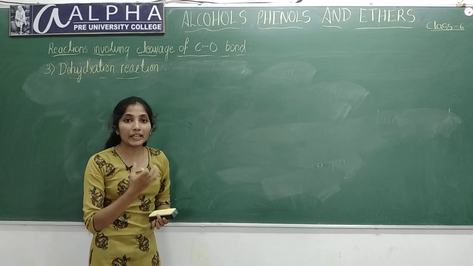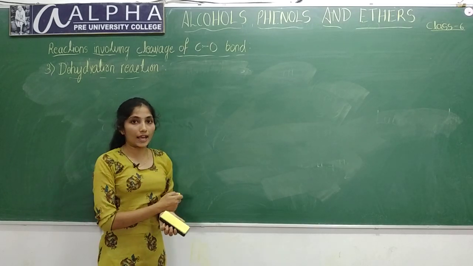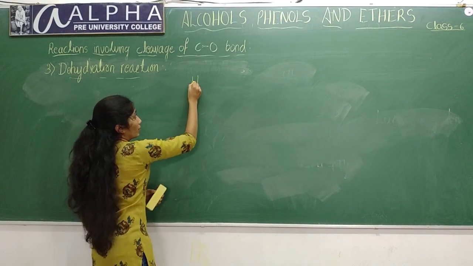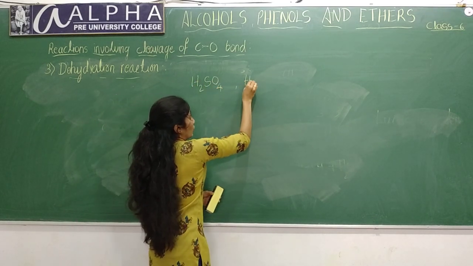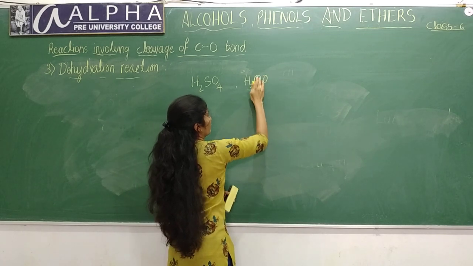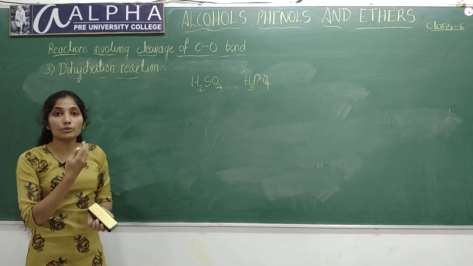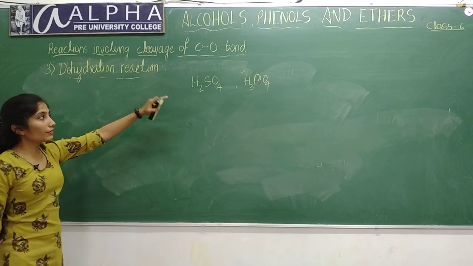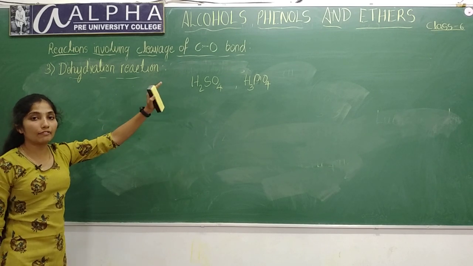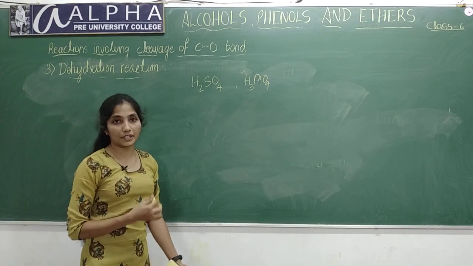When you treat alcohols with protic acids such as H2SO4 or H3PO4, these are protic acid, that means which donates proton. When you treat alcohols with protic acids, they will give alkenes with elimination of water molecule.